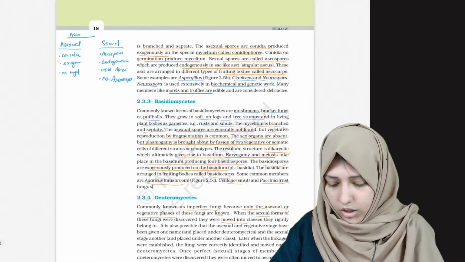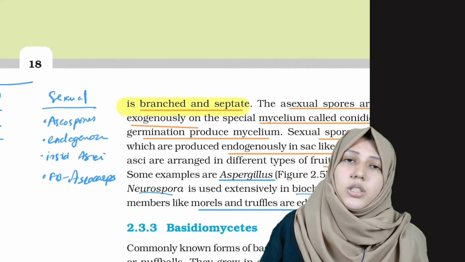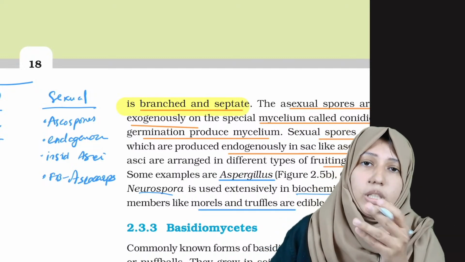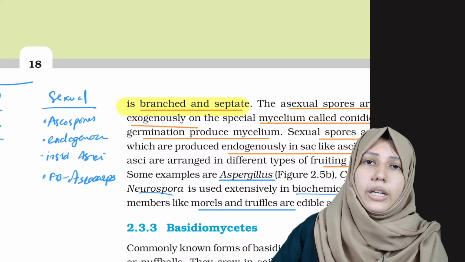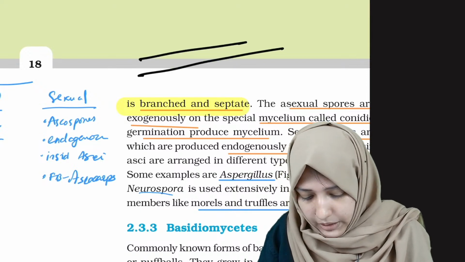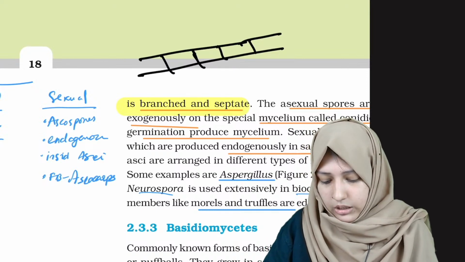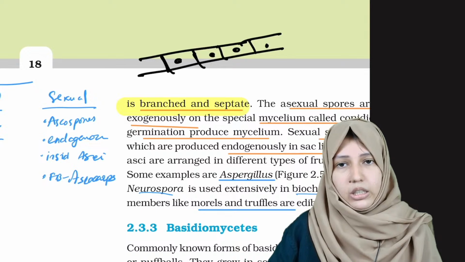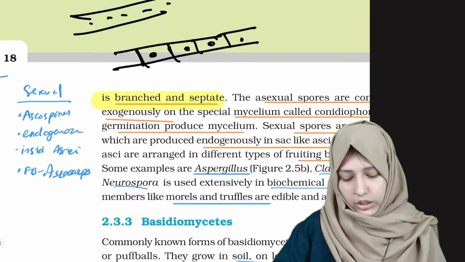Now comes the important point about their mycelium. The mycelium is branched and septate. The phycomycetes are aseptate, multinucleated. Here it will be uninucleated. If the mycelium is septate, if there are septa in between, it will be uninucleated. But if there is no septa, it will be multinucleated.